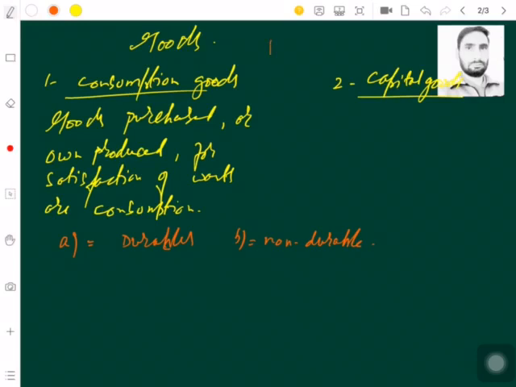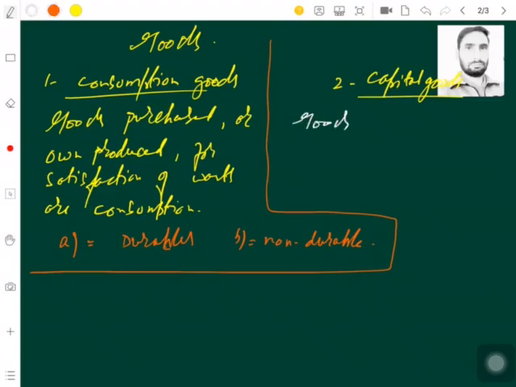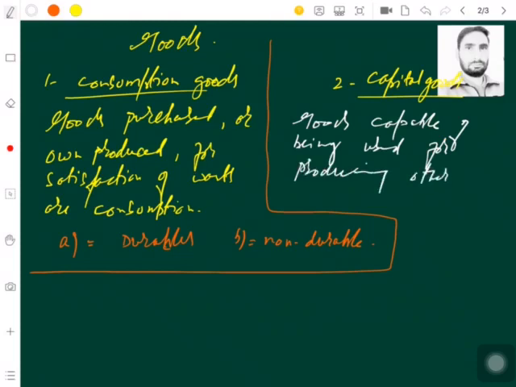Contrary to it, when we talk about capital goods, these are the goods which are being used for further production, or goods capable of being used for producing other goods.